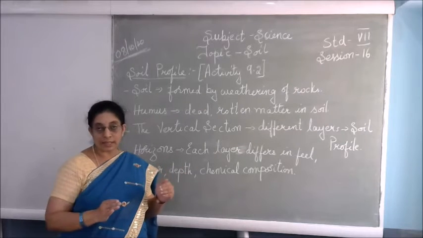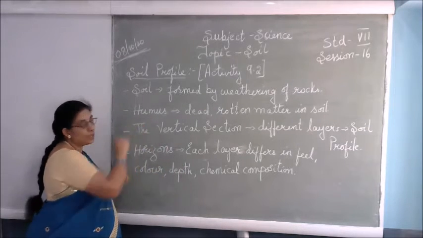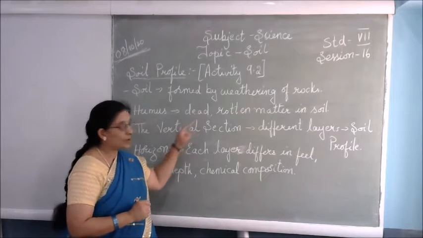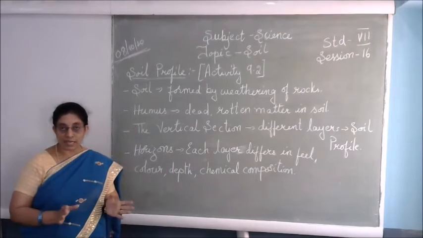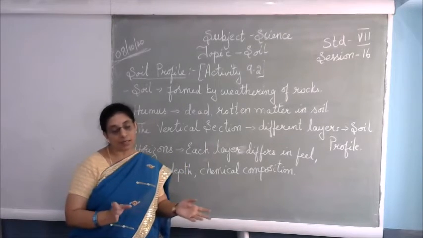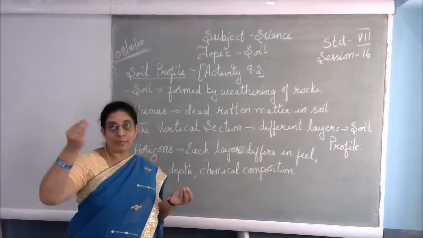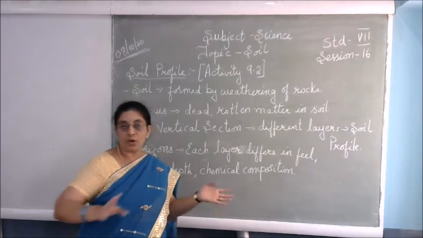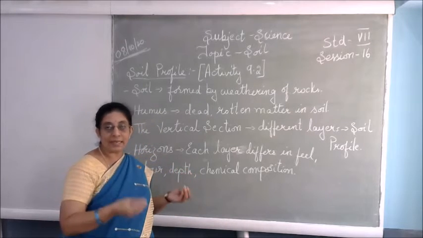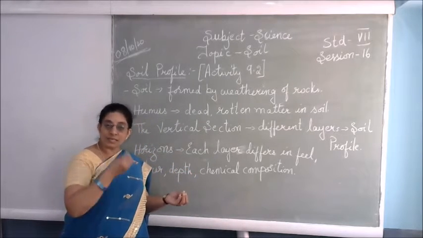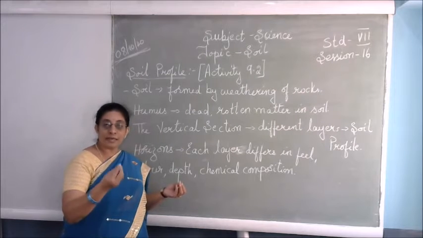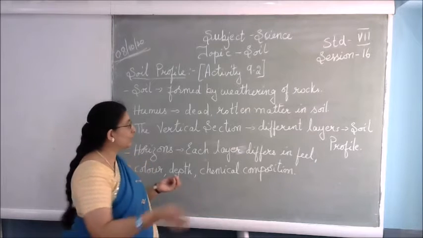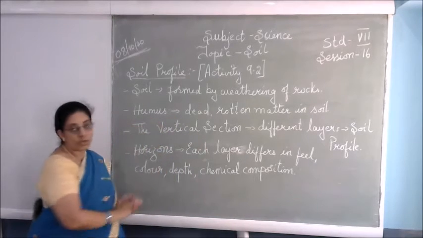Among that, the most important one is the humus. How is the humus formed? Humus is formed by the dead and decaying matter which is present in the soil. For example, the leaves that fall from the trees, or the animals which die over there. All the dead and decayed matter which combines with the soil makes the soil more fertile and forms a good manure. So that is called the humus.